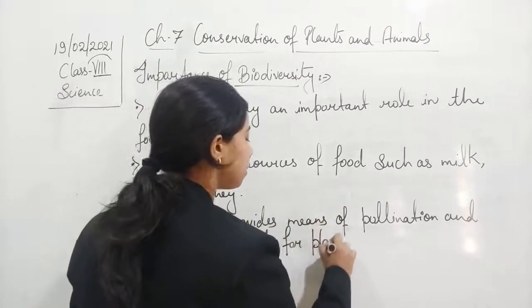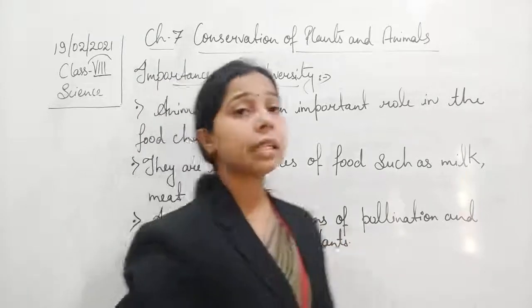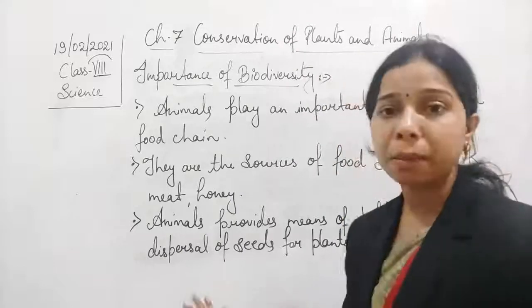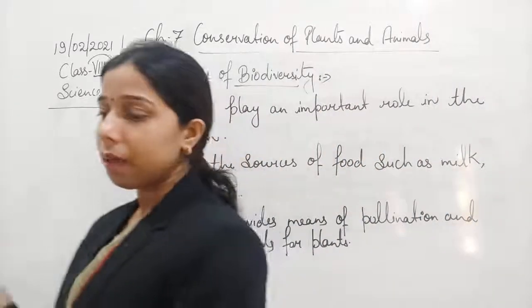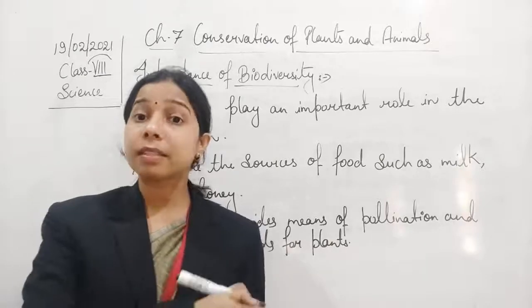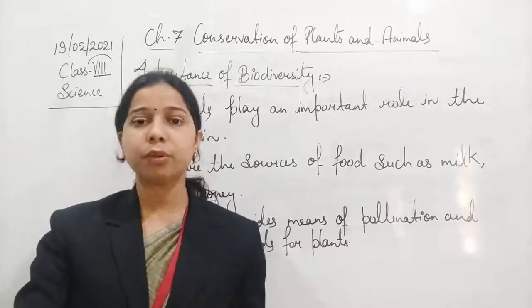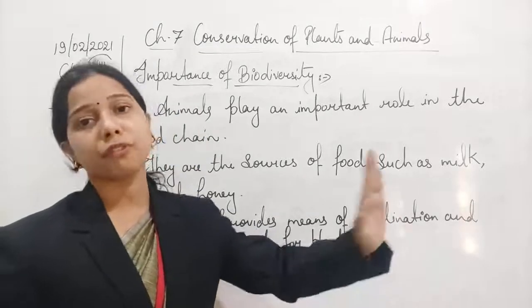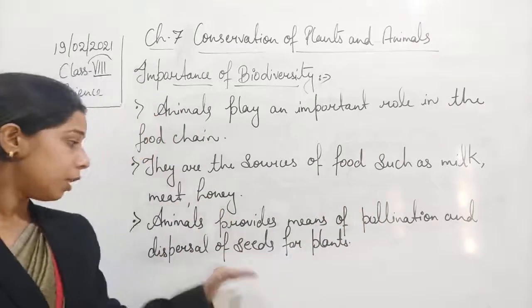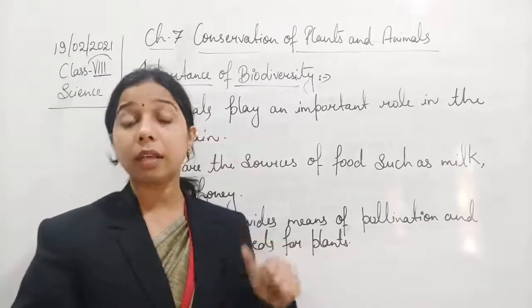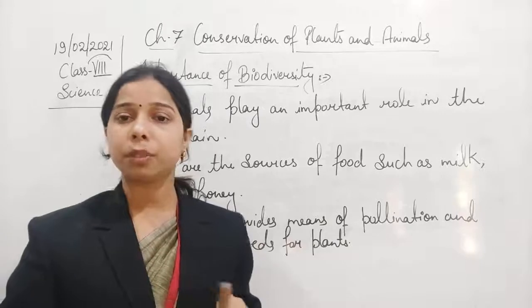You know what pollination is, students? Basically pollination is the transfer of pollen grains from one flower to the stigma of another flower. You know that pollination is important for the formation of the seed. So it will help in the dispersal of the seed from one place to another, as well as being important for pollination.